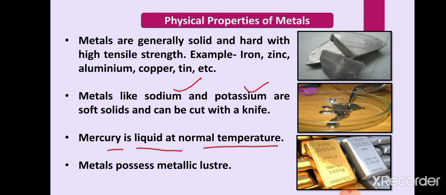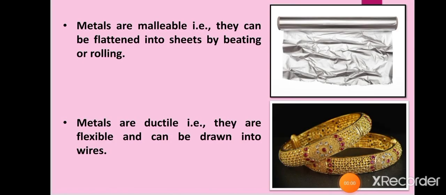Gold has yellow luster. Copper has reddish brown luster. Then iron, silver, magnesium, or aluminium have white luster. So metals have metallic luster, or they are shiny.